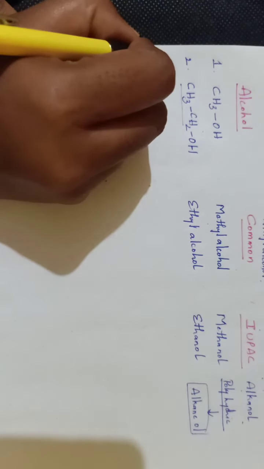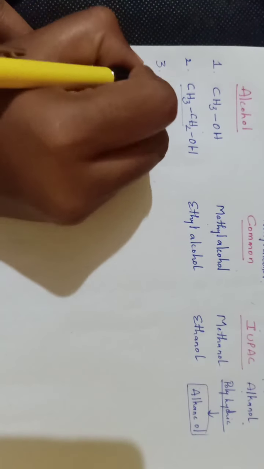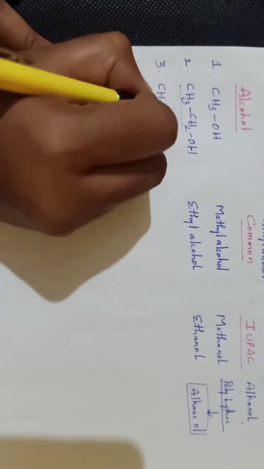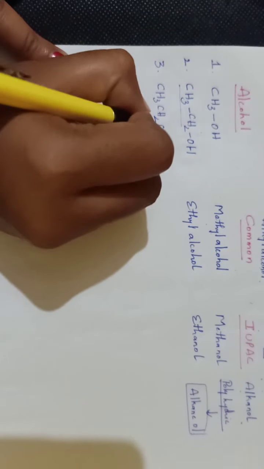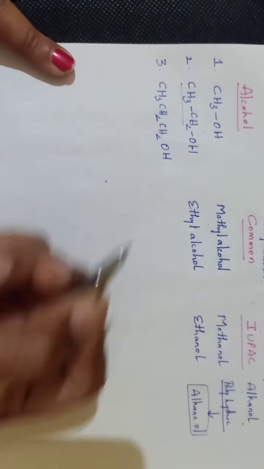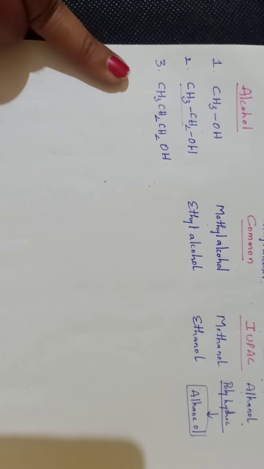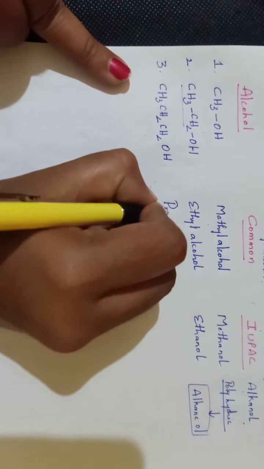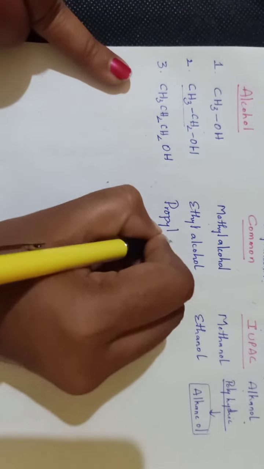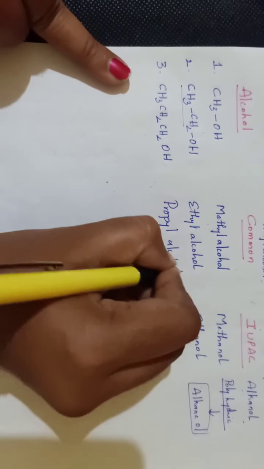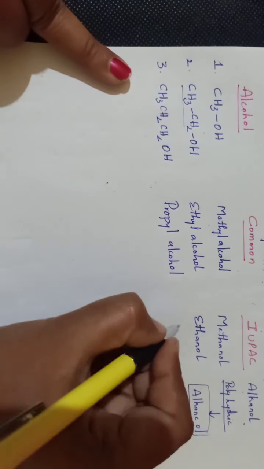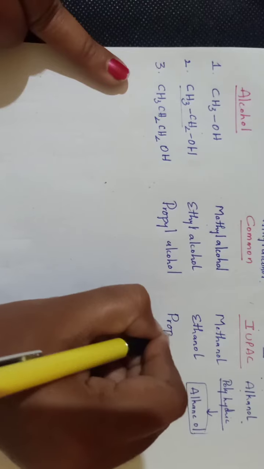Okay, next, third example is CH3CH2CH2OH. Here 3 carbons are present, then it is known as propyl according to the common system. And the word alcohol is added, propyl alcohol. According to IUPAC system we can call it propanol.